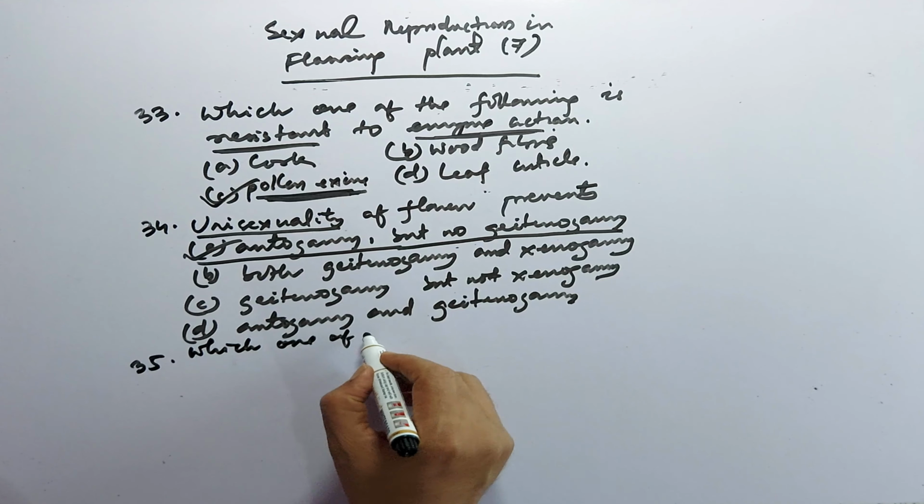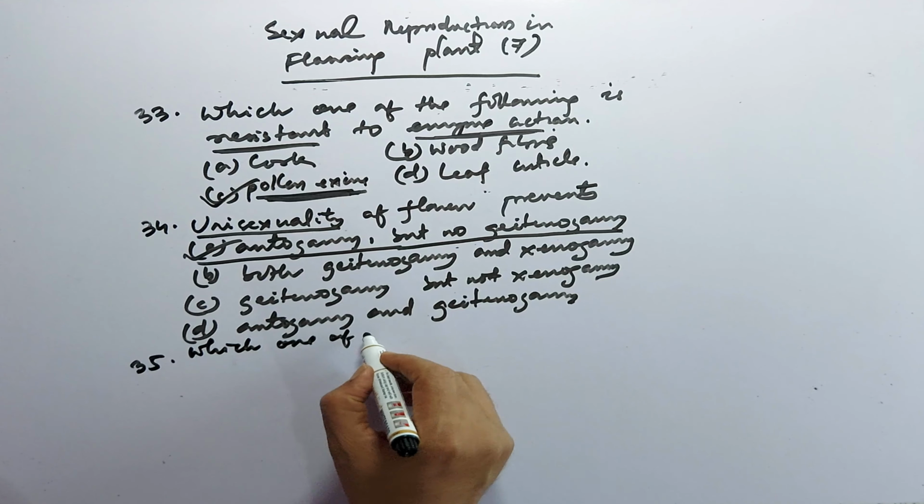The options are: A, megaspore mother cell and antipodal cells.